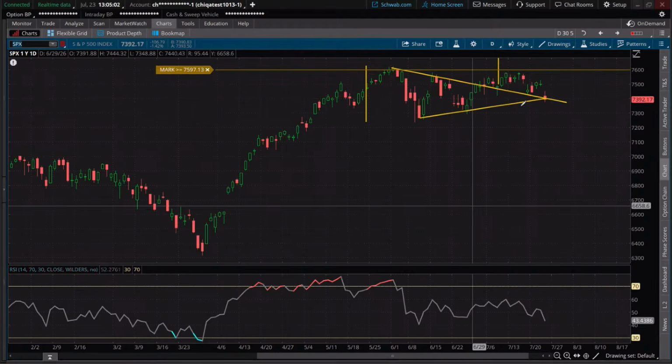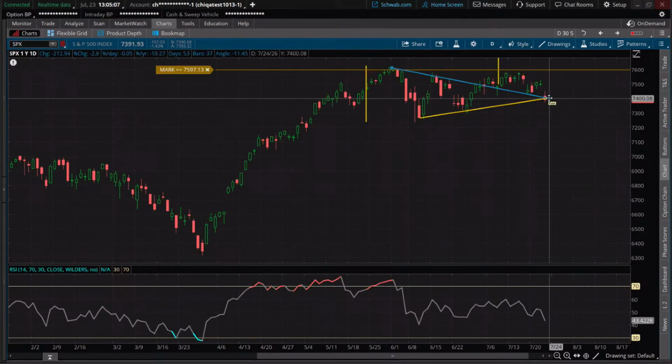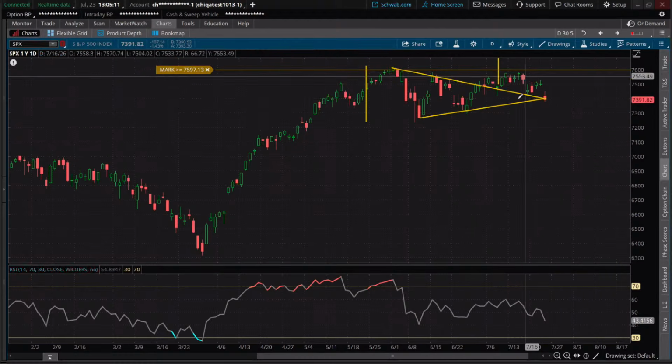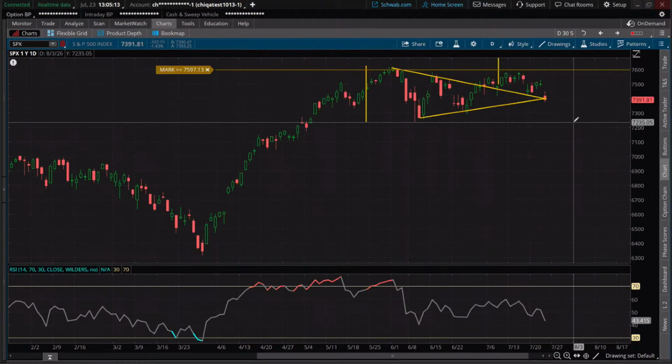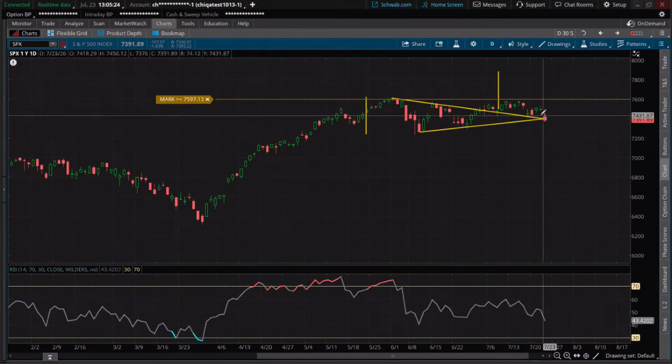We're right there now, and I'm going to actually just extend this to make it look more like an actual triangle with that extension off to the right, although that could be interesting to keep on. But that is what they refer to as the apex of the triangle. And the apex is oftentimes where prices will move. They can bounce off this level, they can break this level. But I want to do this with you just so we have this projection